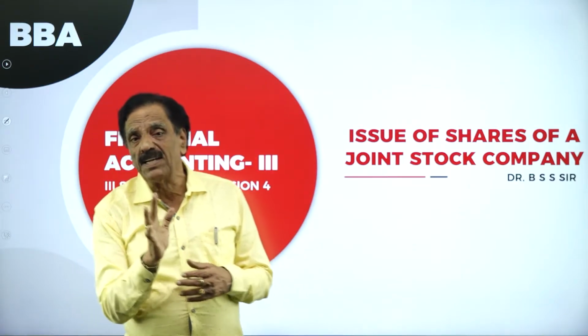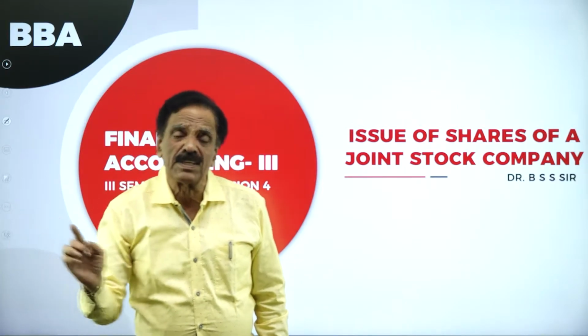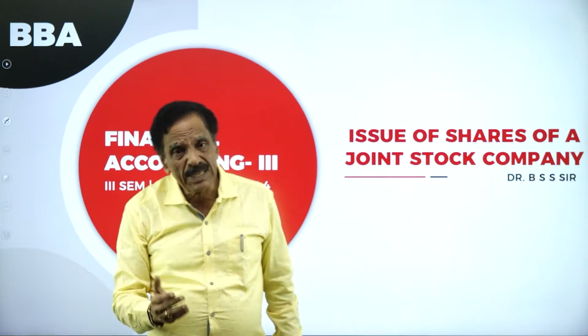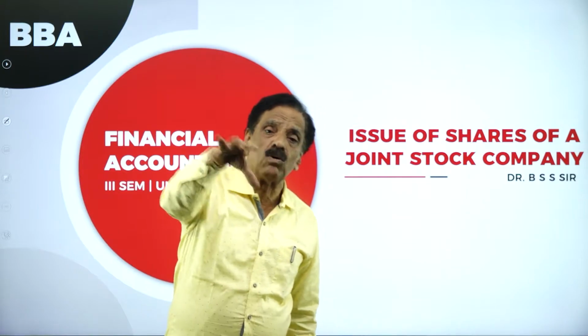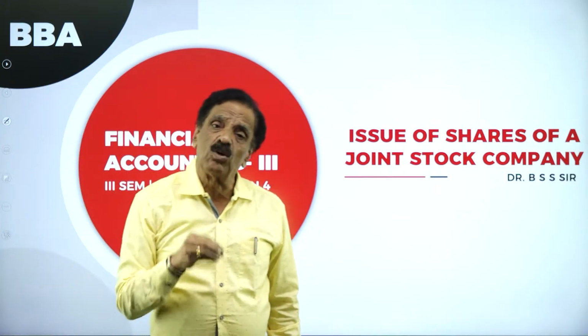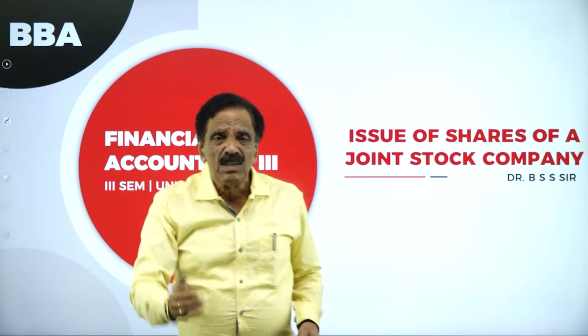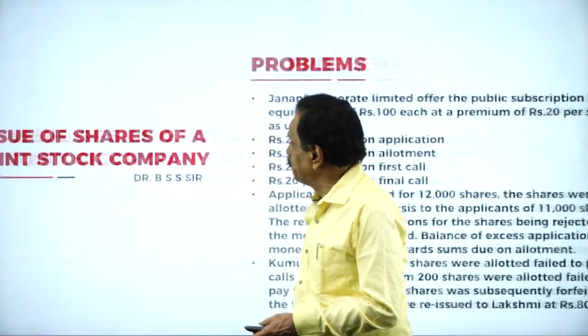For forfeiture, three entries: share capital account debit, to forfeited shares account, to arrears account. Reissue entry: bank account debit, forfeited share account debit to share capital. The excess money goes to capital reserve. The entry goes like this: forfeited shares account debit to capital reserve. Now, these entries will go with the problem. We'll move on to the problem.